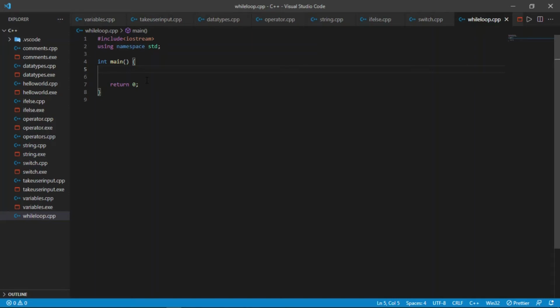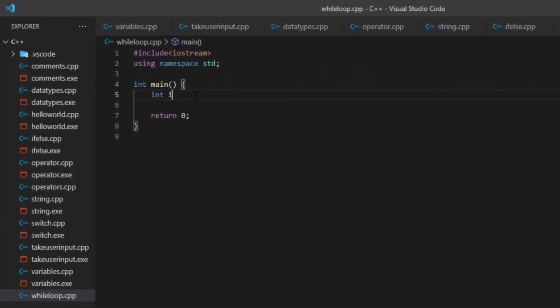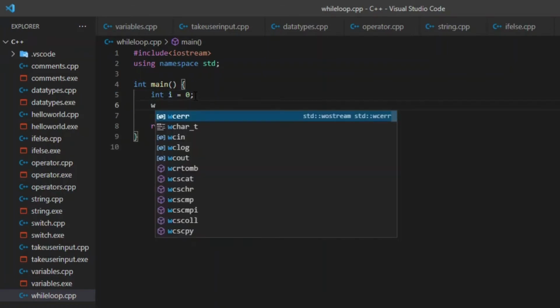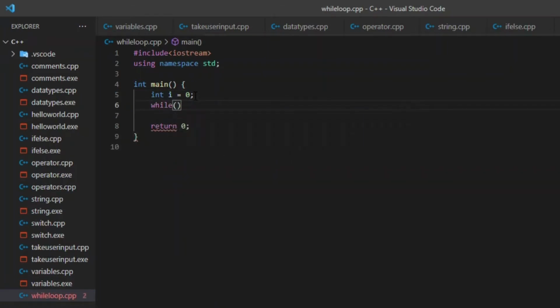In while loop, what we have to do is repeat the statement multiple times. So let me create one statement first. Let me first of all initialize a variable, int i equal to 0. I have given a variable named i and I am initializing it with value 0. Now I will use while loop. We will use while, and then we will use a condition within it, at what condition the loop should stop. So I am using i less than 5.